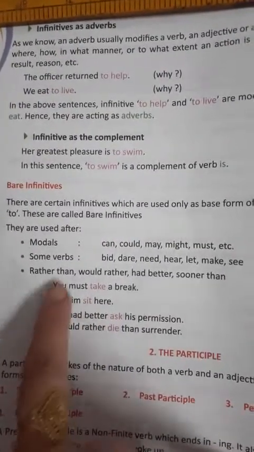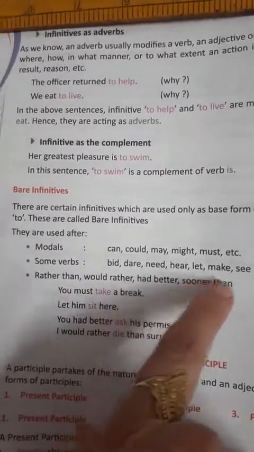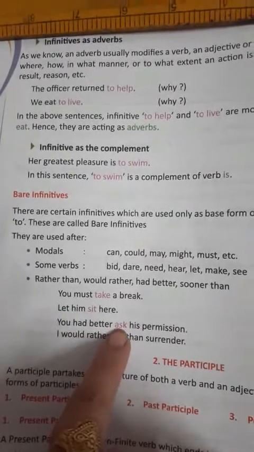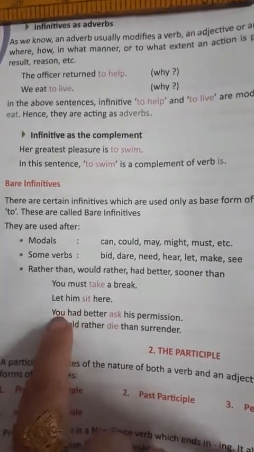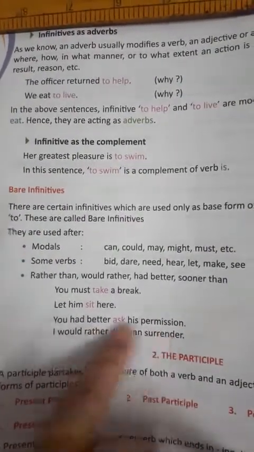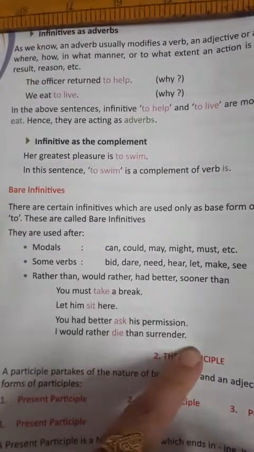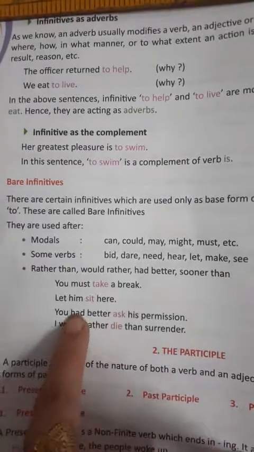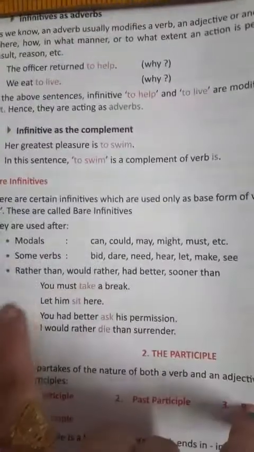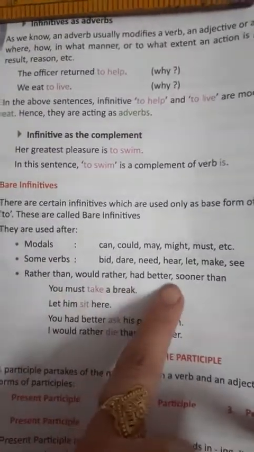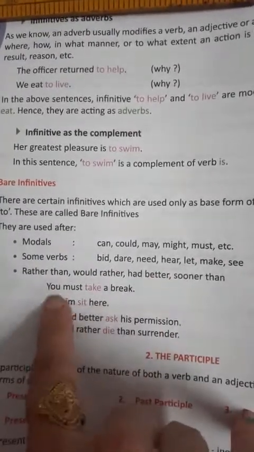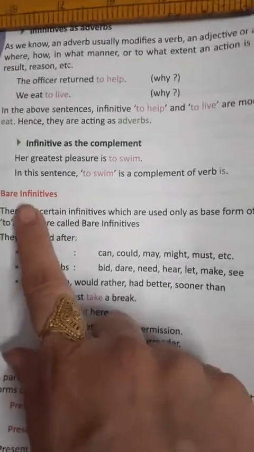Then, when words like would rather, had better, sooner than are there, some infinitives will be used which do not change according to the subject. Like, you had better ask his permission. He had better ask his permission. I would rather die than surrender. So when modals, some verbs, and these words, rather than, would rather, had better, sooner than, are there, then after that the base form of the verb will come and there will be no changes in it. Those are called bare infinitives.